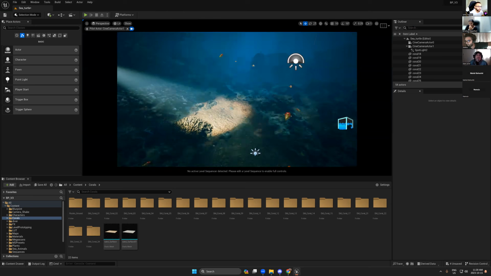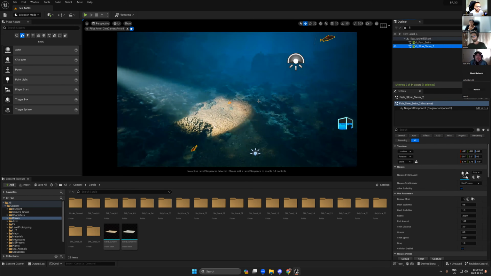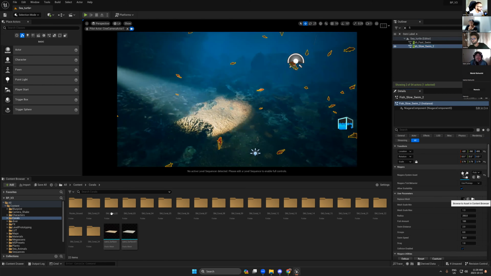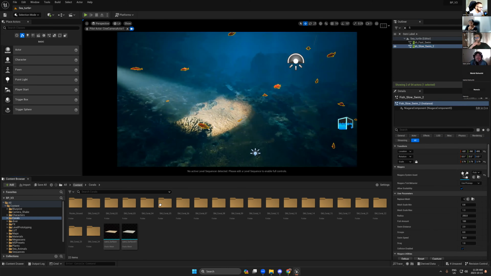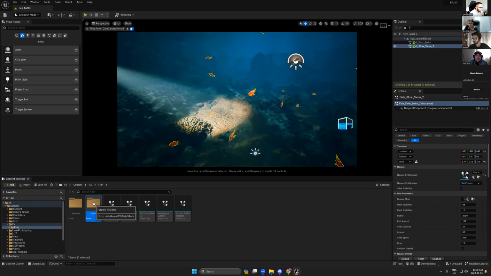And also, guys, for the fish, so let's say you have this goldfish, but you need to change the goldfish to another fish. So you can simply go to fish here, where the FX fish meshes are.